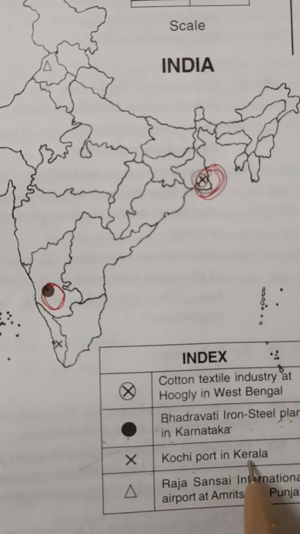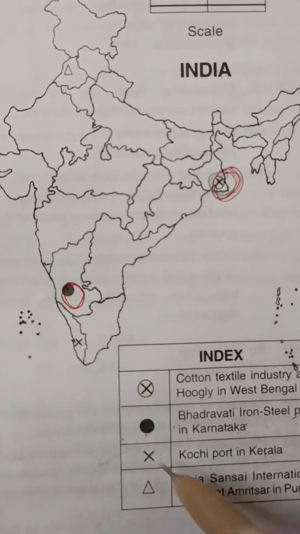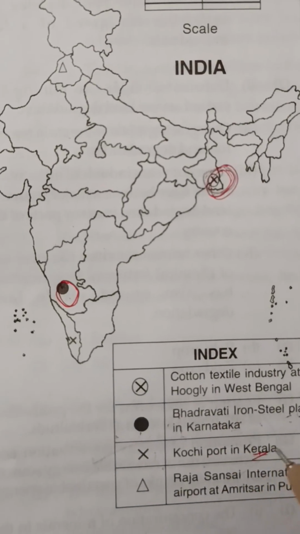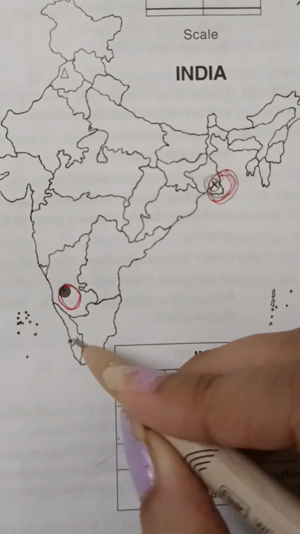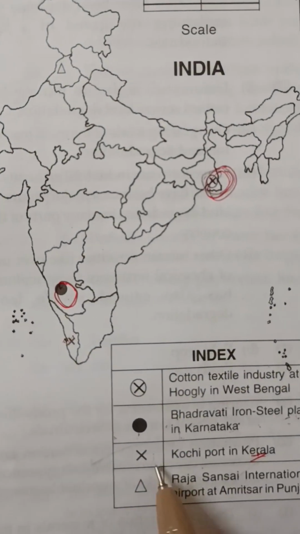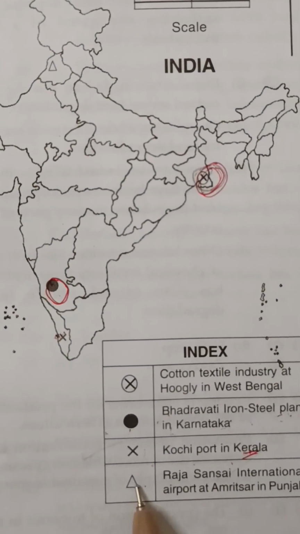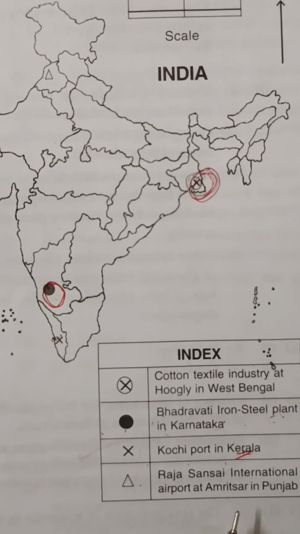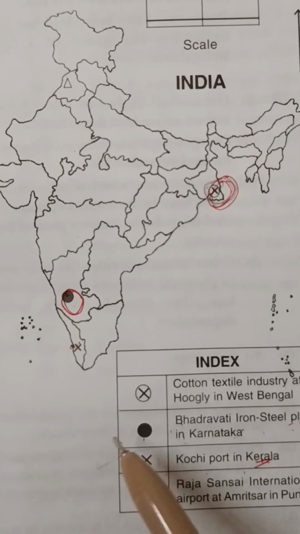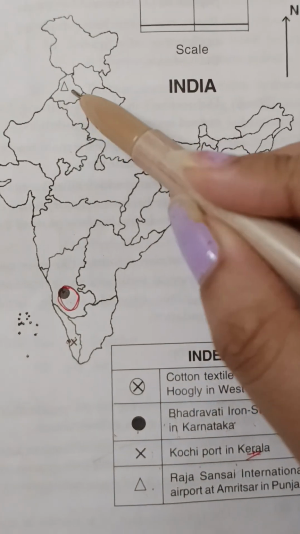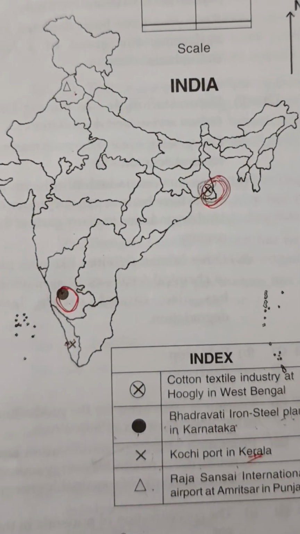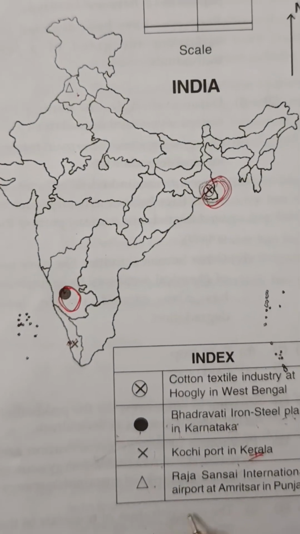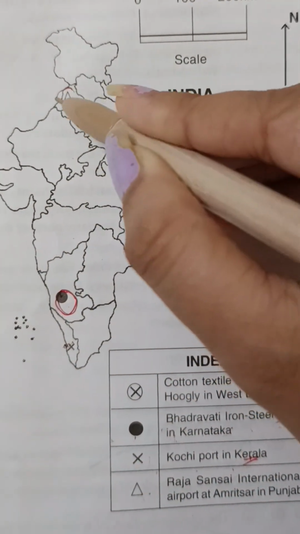Cross for Kochi port in Kerala. Kochi is placed in Kerala and here we will mark it near the sea. Then the fourth one is a triangle for Raja Sansi International Airport at Amritsar in Punjab. So we know that Punjab is situated here and so the triangle, which is the international airport, will be marked here.